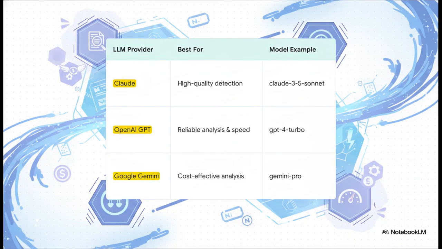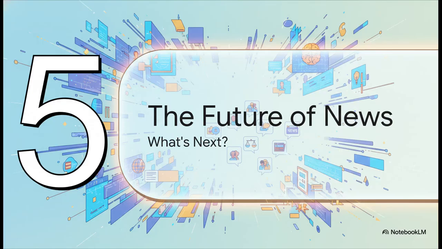And for all you tech folks out there, the tool isn't locked into just one AI engine. You can think of it like a car that can run on different types of fuel. It can use engines from Claude, OpenAI, or Google, and you can choose the best one for the job, whether you need deep analysis, raw speed, or to save a little money. So a tool like this is a really fascinating first step, right? But it makes you wonder, where does this kind of technology go from here? What could the future of media literacy actually look like?